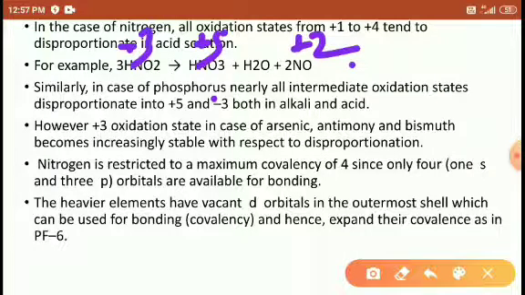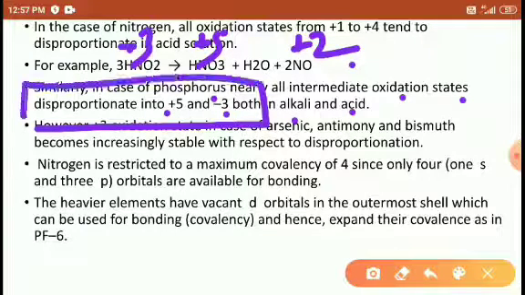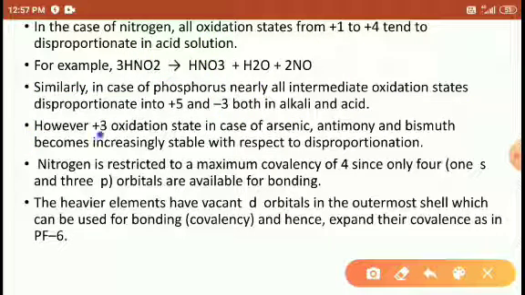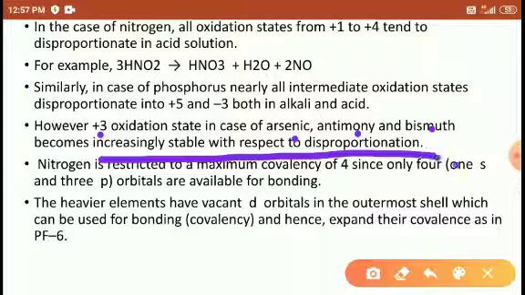Similarly, in the case of phosphorus, the intermediate oxidation state +3 disproportionates in both alkali and acids. Phosphorus also shows disproportionation, giving the +5 and -3 oxidation states. For arsenic, antimony and bismuth, the +3 oxidation state becomes increasingly stable with respect to disproportionation.